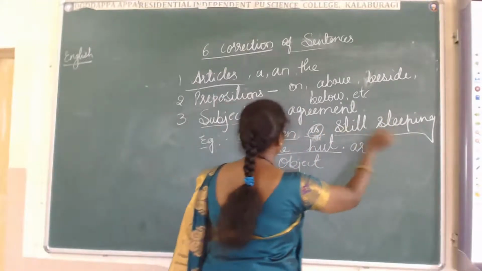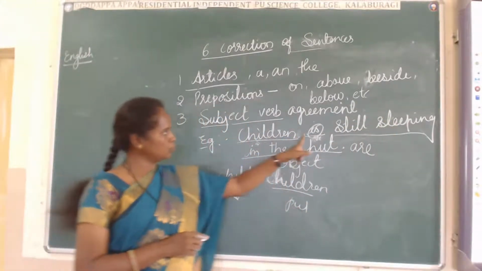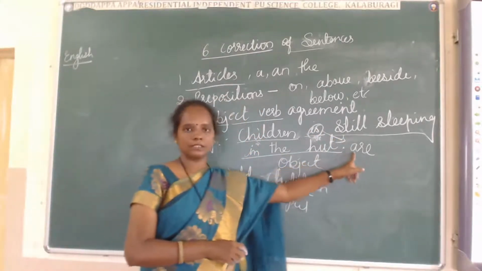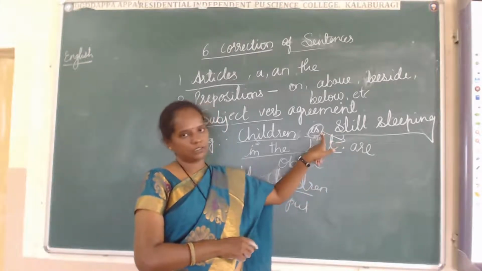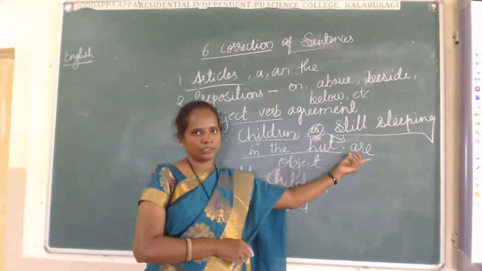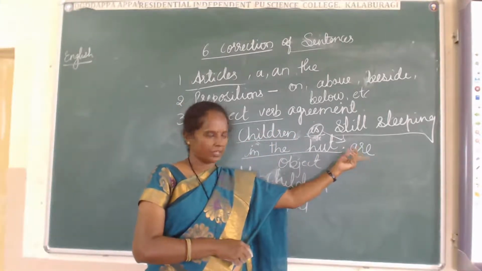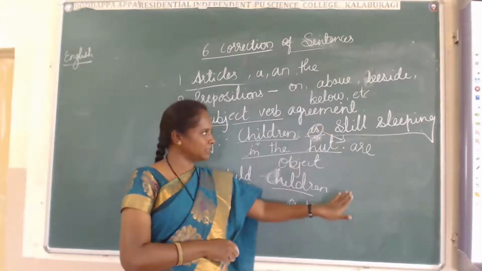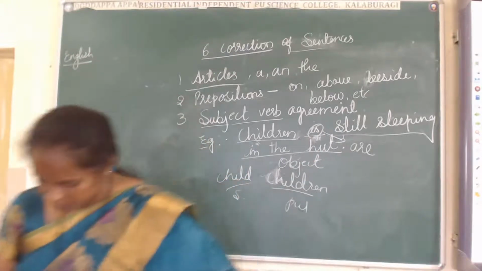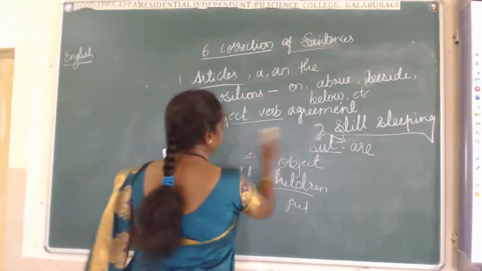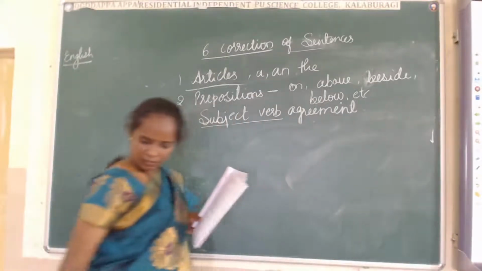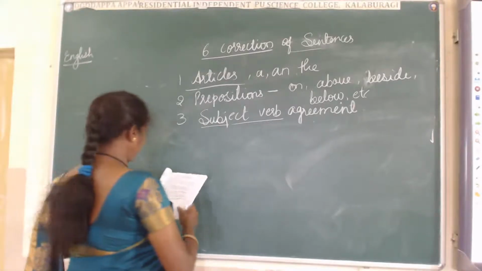Children are still sleeping in the hut. We have to use are instead of is. Why? Because are is plural, is is singular. For this one, according to the subject, we are going to use what? Verb. The verb here is singular, so we have to remove it, and then we have to add are here. Got it? Okay. Can we take another example to clarify this one? I'll take another example to clarify for you people.